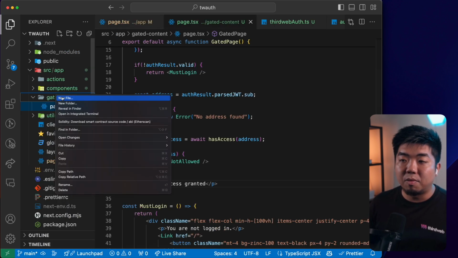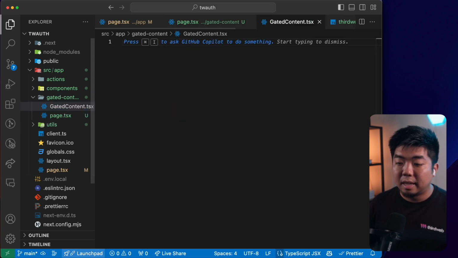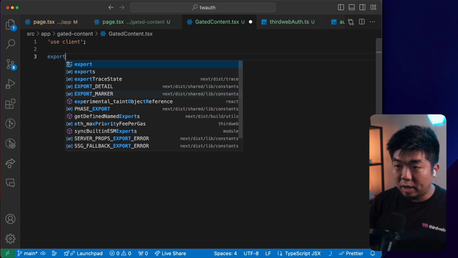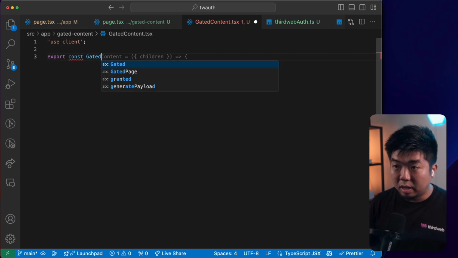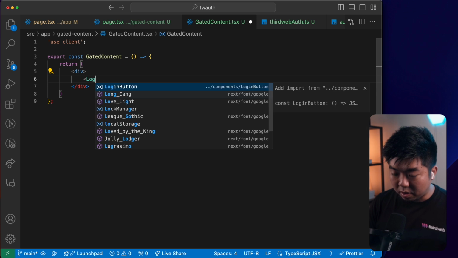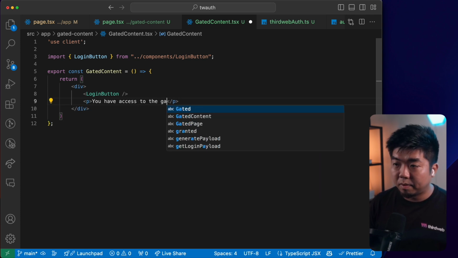So I'm just going to create a new file in here. We're just going to call this gated content.tsx. And this is where we're going to have our token gated content. So we're going to just tag this here with use client, and we're going to export our gated content, and we're going to return here a div, and then we'll just have our login button, and we'll just have some text here that says you have access to the gated content.